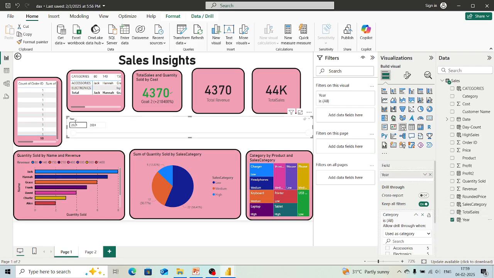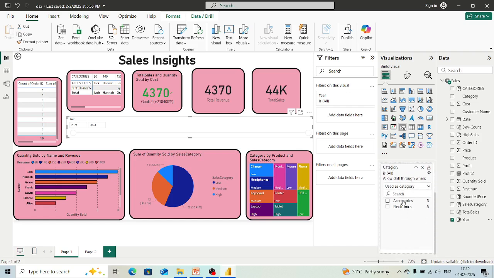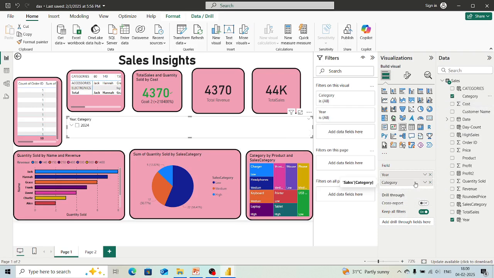So we have this slicer. In the year field, we only have one year, right? 2024. That is the only thing over here. So based on that, here you can see that the category option is there. We will not keep it. What should the drill down field be? We'll just take its suggestion once and see. So here it is the check box. If you add it now, it shows us what the categories were in 2024. So like that it is showing us.